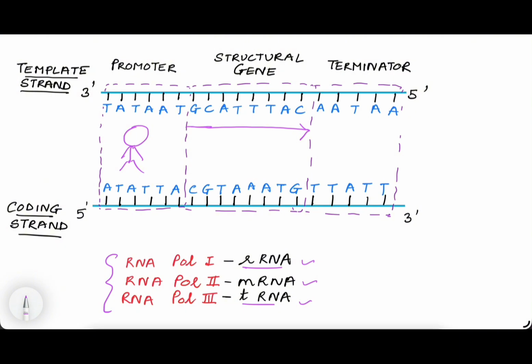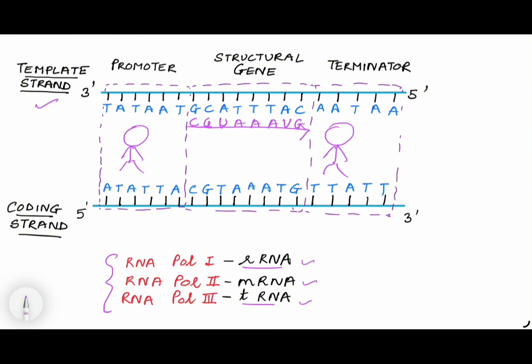We know that it will be complementary to the template strand. So the bases are here G, so it will be C, this will be G. Instead of thymine, there will be uracil, A, this is uracil, and this is G. So this is RNA which is formed. We are talking about ribosomal RNA and tRNA. As soon as this RNA polymerase will reach the terminator end, then what will happen? It will release the RNA strand.